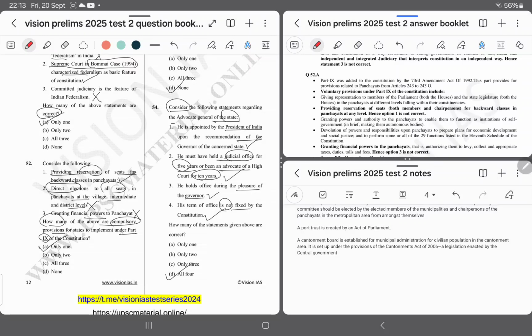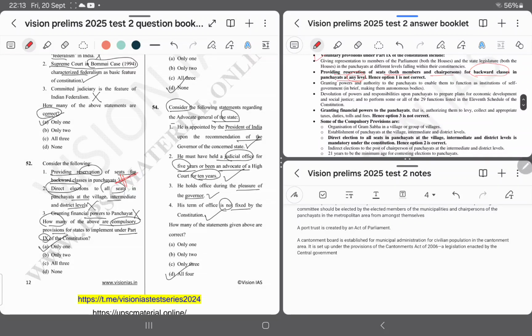It is asking about backward classes. This is wrong. This was not part of providing reservation of seats for both member and chairman for backward classes in the panchayat at any level. This is a voluntary provision. Granting financial power to panchayat is also a voluntary provision.